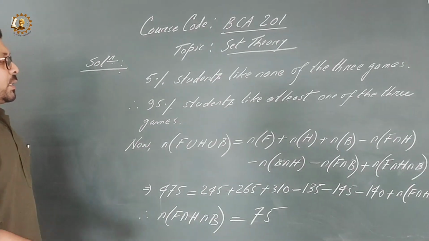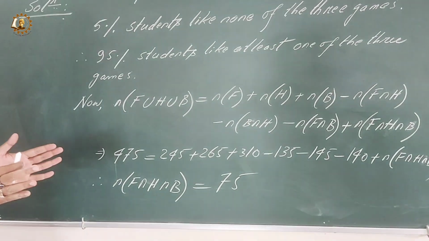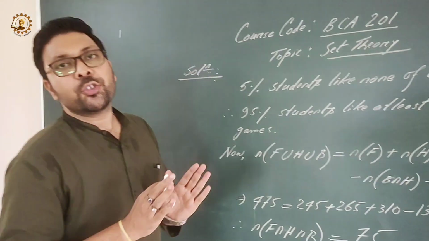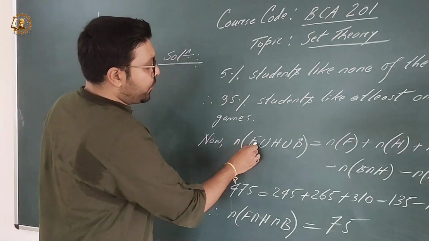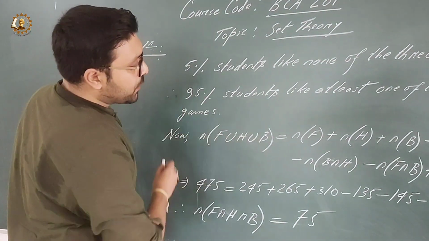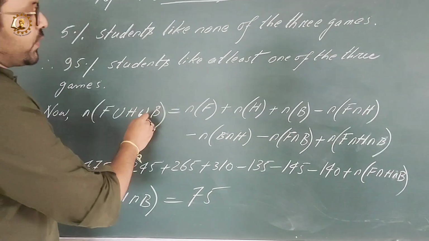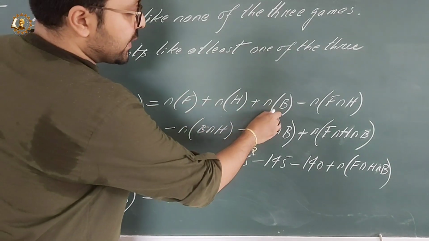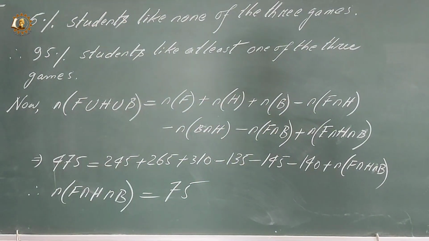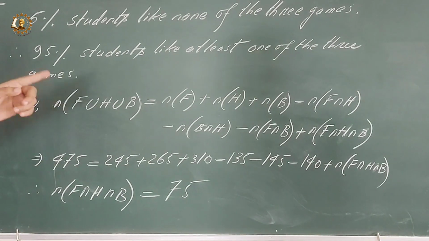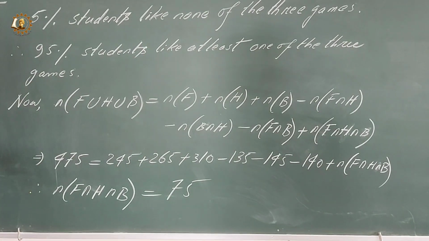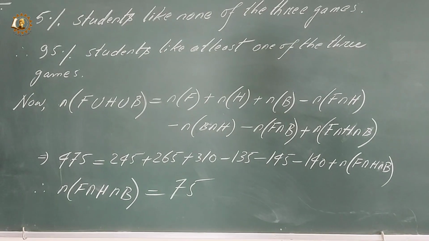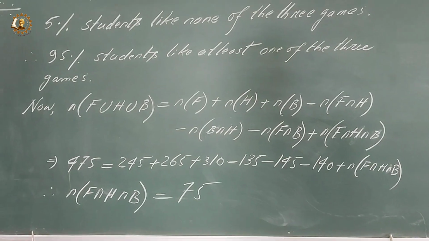Now the formulation: n of F union H union B. What does it mean? It means the number of students who like at least one of the three games. So n of F union H union B, as per the formula we know, can be written as n of F plus n of H plus n of B minus n of F intersection H minus n of B intersection H minus n of F intersection B plus n of F intersection H intersection B.